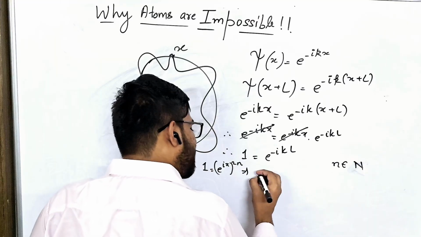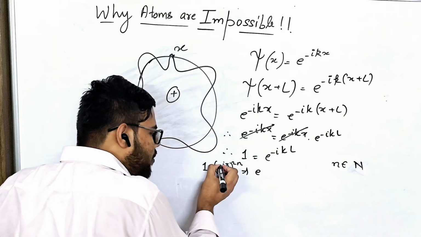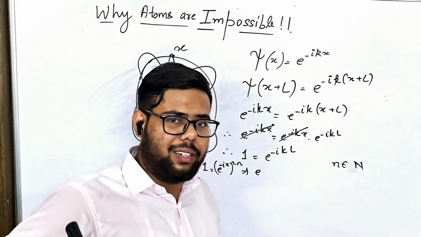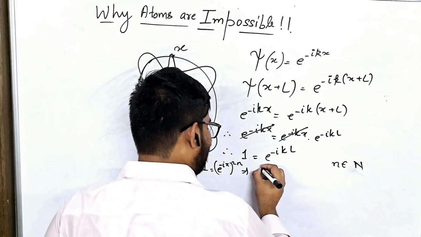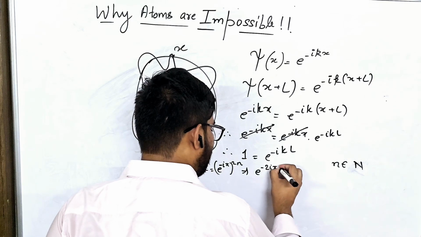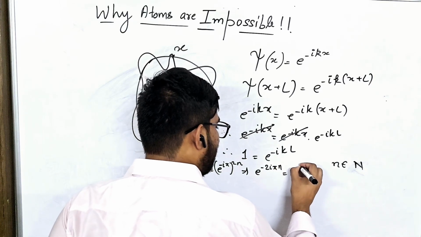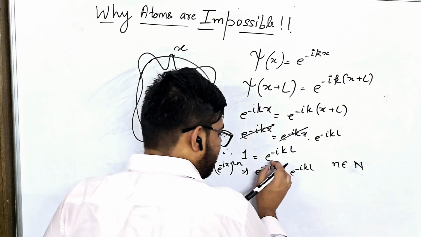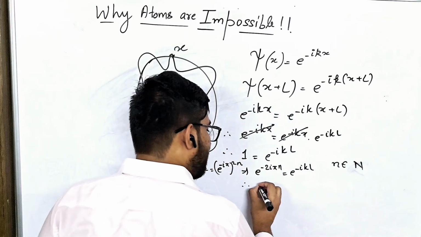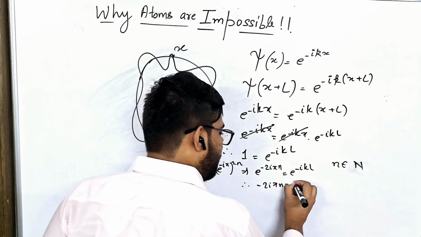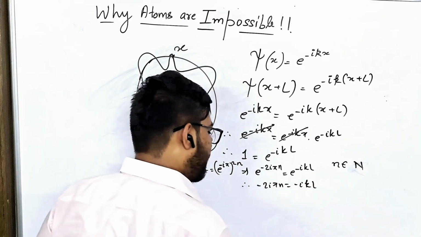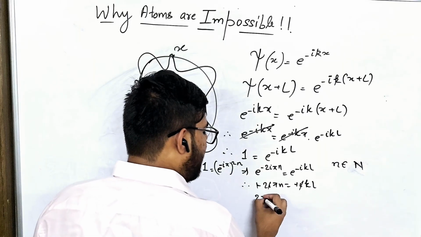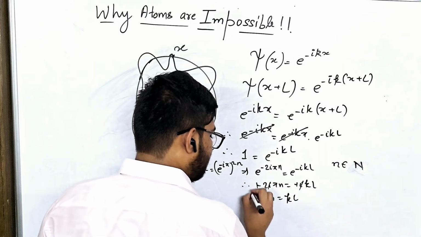Hence, we can say it is equal to e to the power negative i pi, because e to the power negative i pi is again negative 1 only, right? So we can say e to the power negative 2 i pi n is equal to e to the power negative i kL, correct? Now let's equate the powers over here. So we get negative 2 i pi n is equal to negative i kL, correct? i and i get cancelled, this will become positive. So 2 pi n is equal to kL, right?